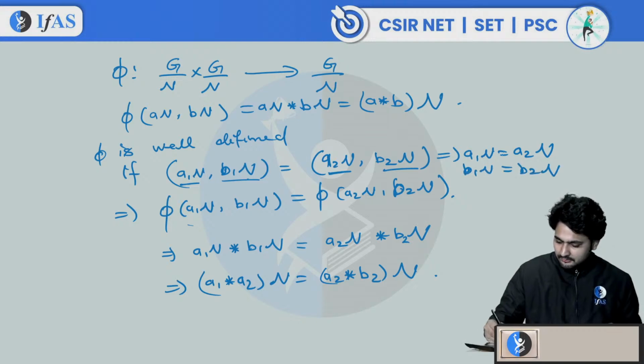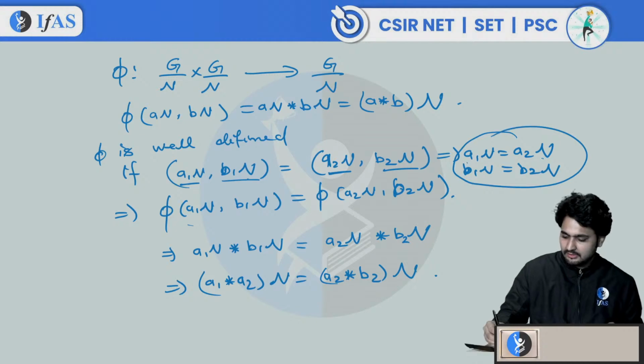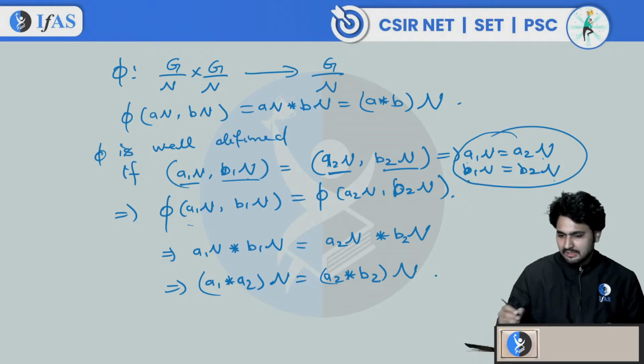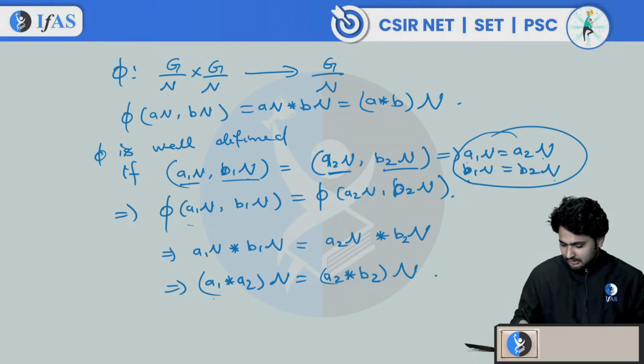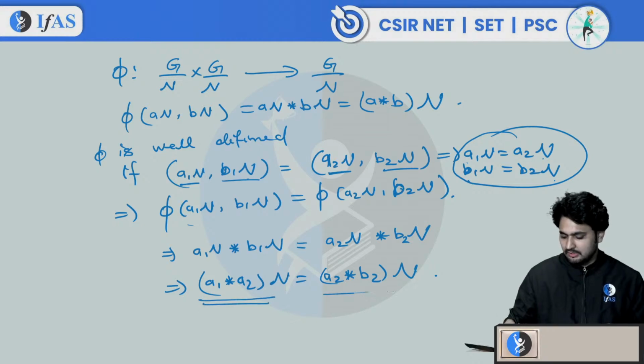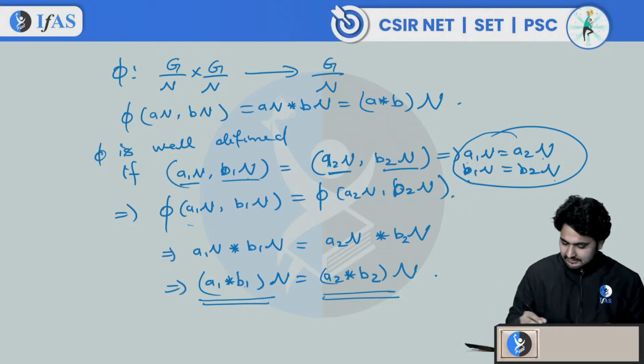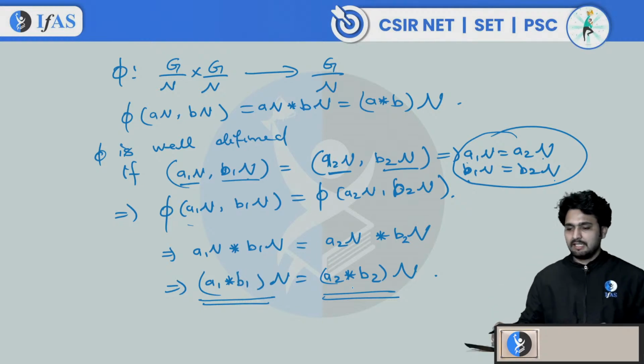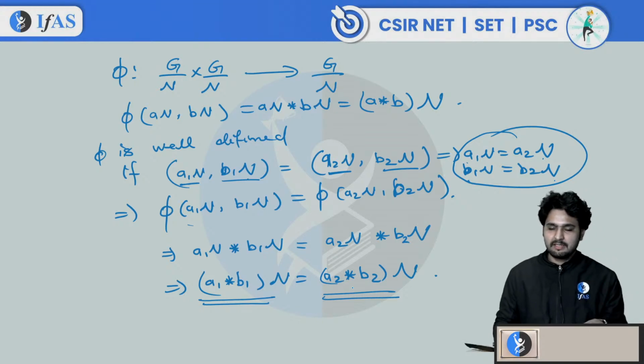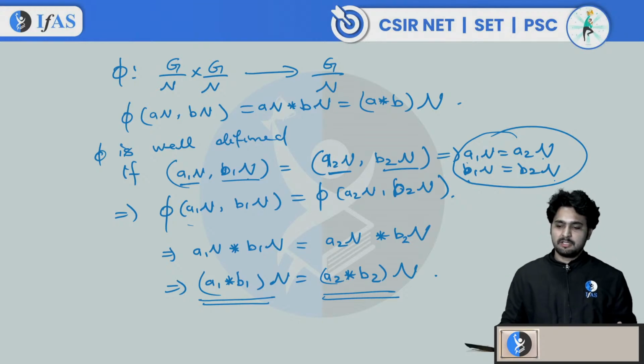So what we need to verify is that if A1n is equal to A2n and B1n is equal to B2n, then A1 star B1n is the same as A2 star B2n. If we can verify that, then you can say that the operation is well defined.